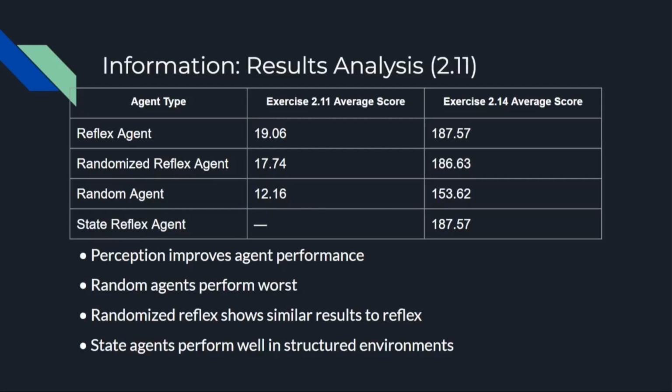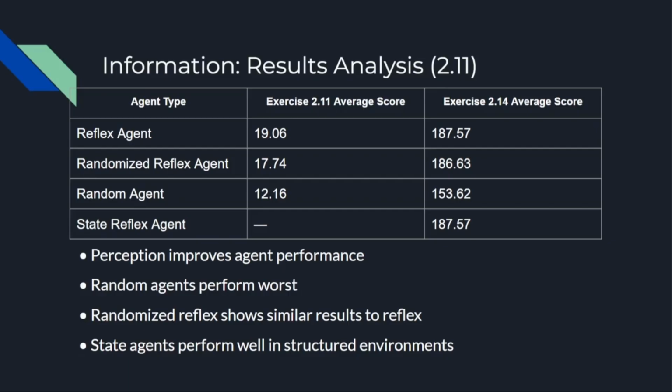This table summarizes the experimental results for both exercises. In exercise 2.11, the environment consisted of two locations, where the agent could move left or right and clean dirt when detected. In this scenario, the simple reflex agent achieved the highest average score because it consistently responds to perceived information from the environment. When dirt is detected, the agent immediately performs the cleaning action, which improves the performance measure.